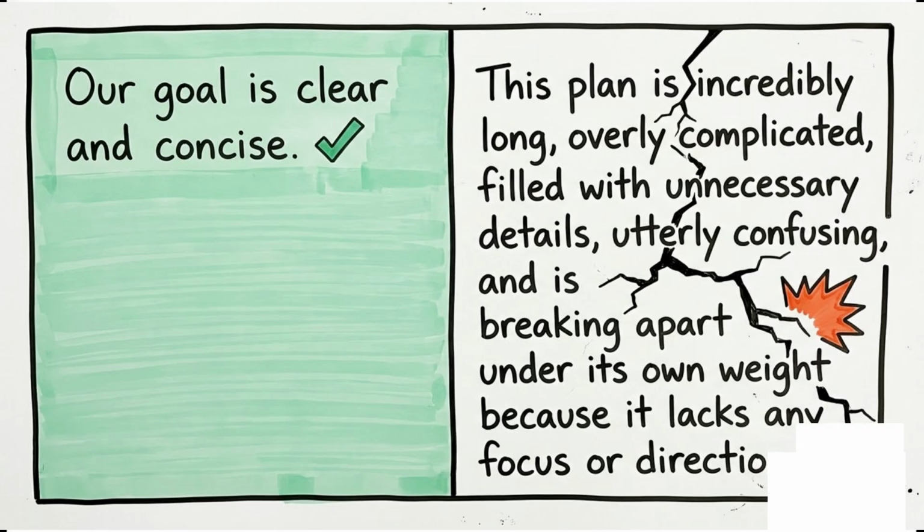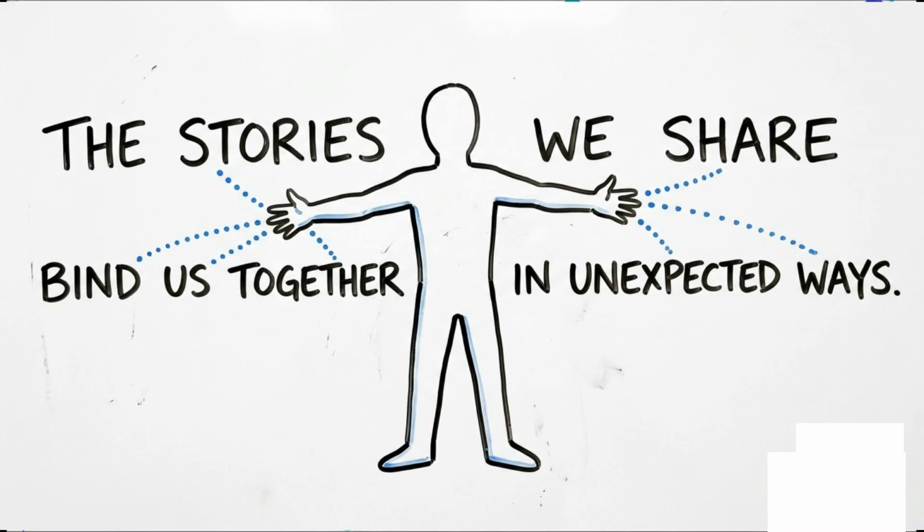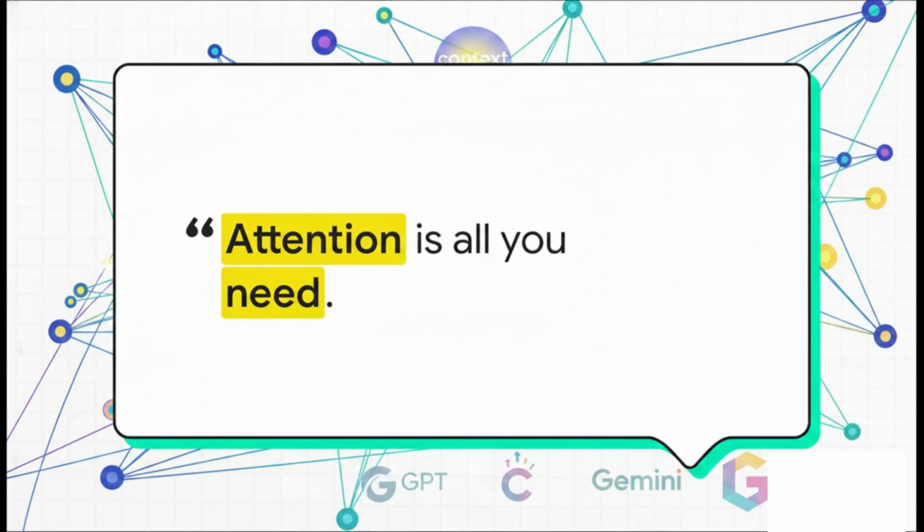Now that worked fine for short sentences, but the moment sentences got long, the whole system just fell apart. By the time the model reached word number 30, it had completely forgotten what word number 2 was. All that vital context just got diluted or entirely lost. Researchers realized they desperately needed a way for the model to look back at any word in a sentence, not just the most recent one, and decide on its own which earlier words actually mattered.